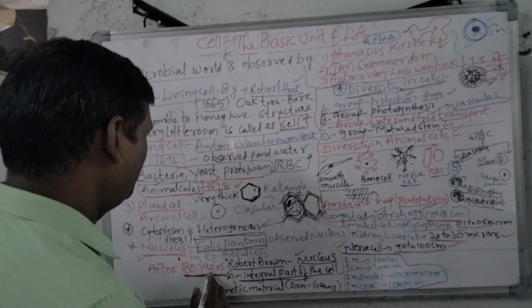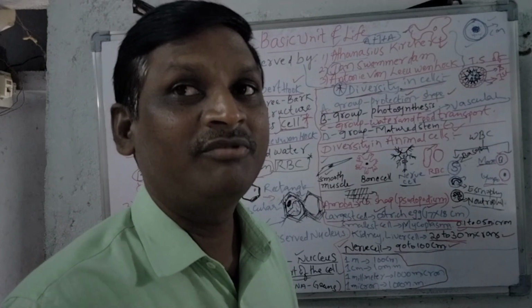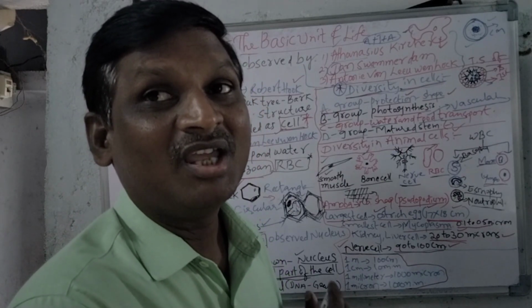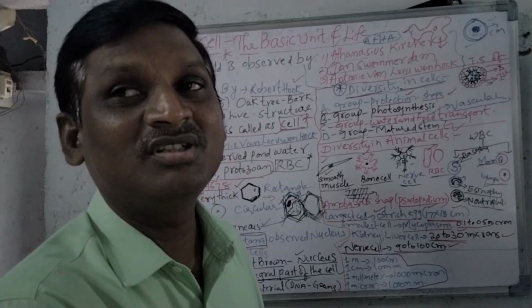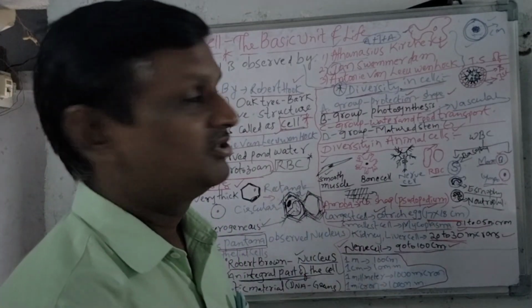And another important point, the nucleus was discovered by Robert Brown in the year 1831. But before Robert Brown, Felix Fontana observed the nucleus in epithelial cells. After 180 years, Robert Brown said that the nucleus is an integral part of the cell. So in 1831, the nucleus was discovered.